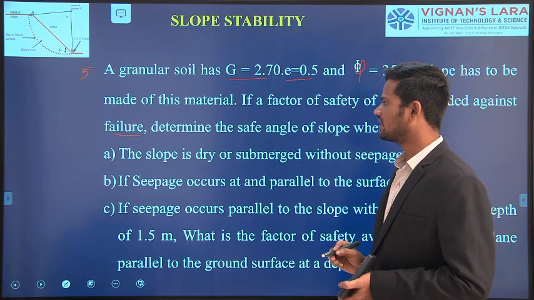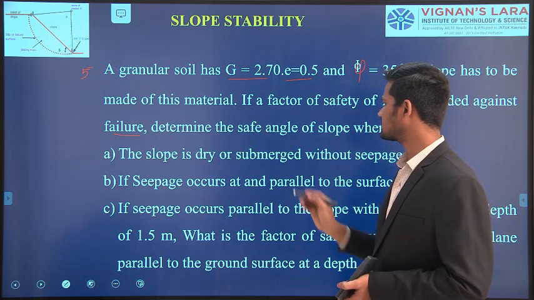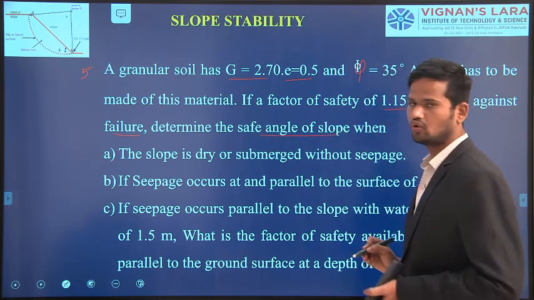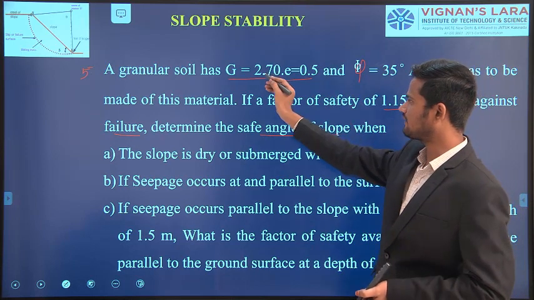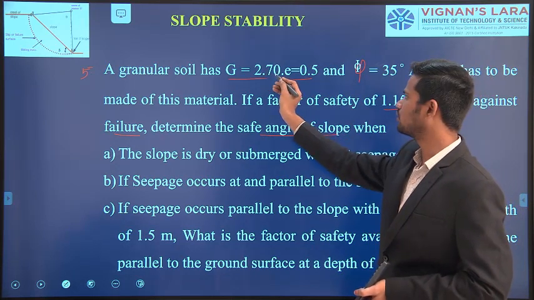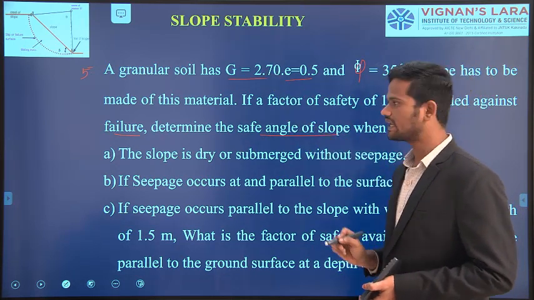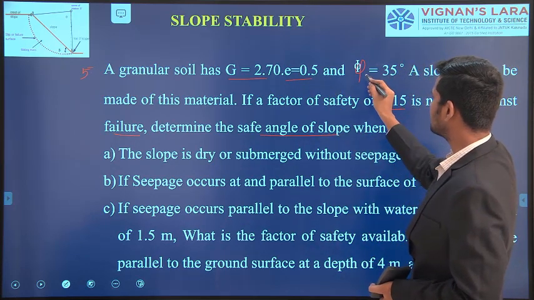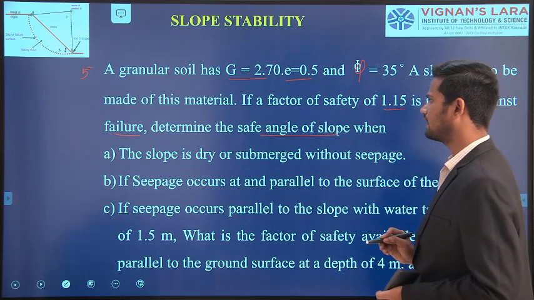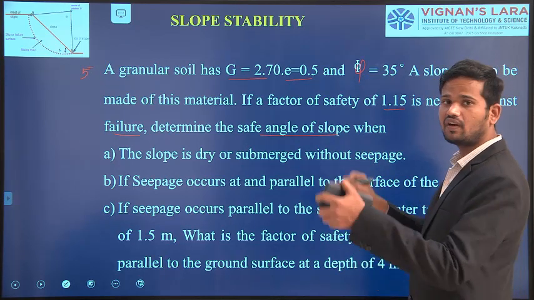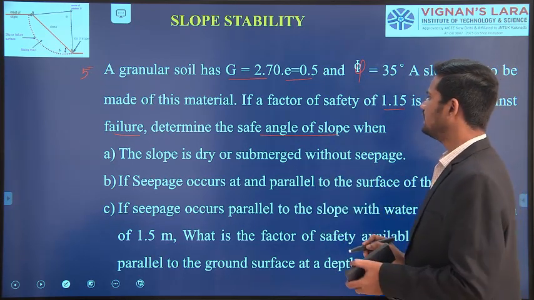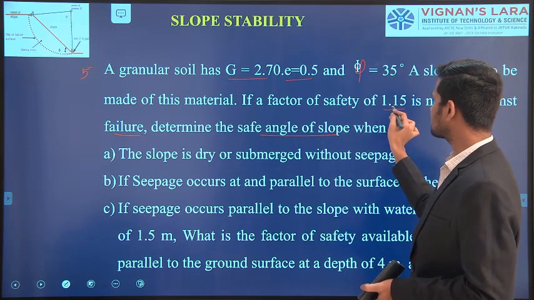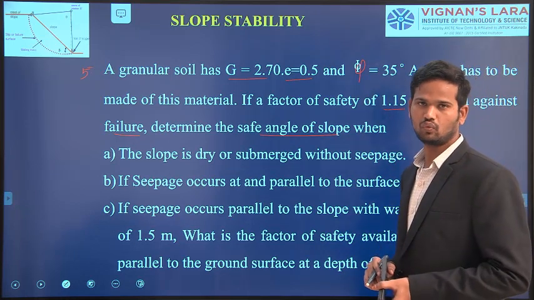Next, what they are asking is to determine the safe angle of the slope. If the soil has specific gravity G equal to 2.70, void ratio e equal to 0.50 and angle of internal friction phi equal to 35 degrees, they formed one slope. In that slope, they considered a factor of safety as 1.15.